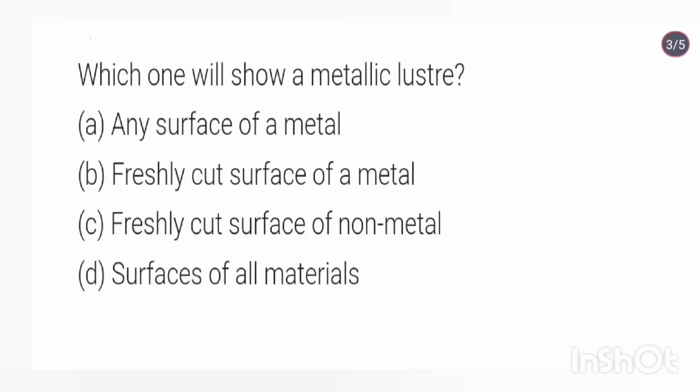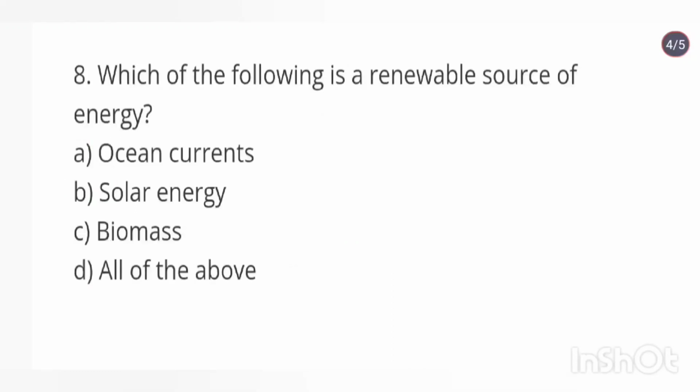Which one will show a metallic luster? Freshly cut surface of a metal. Metals when cut have a shining freshly cut surface. Which of the following is a renewable source of energy?